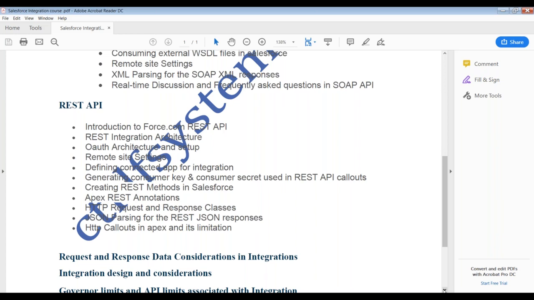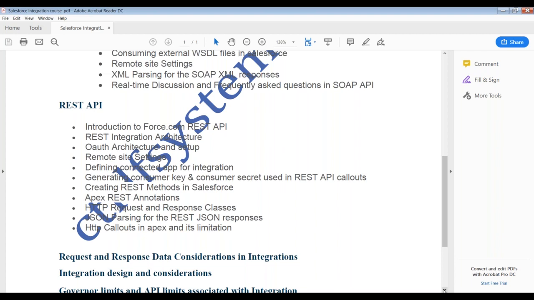So always remember, we will have three types of integrations in the system. One is data integration, where we exchange data between two systems. We may have security integrations, where I'm just passing the authentication only. And also we may have logical flow integrations.